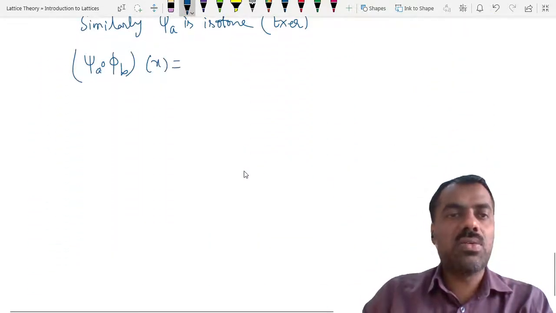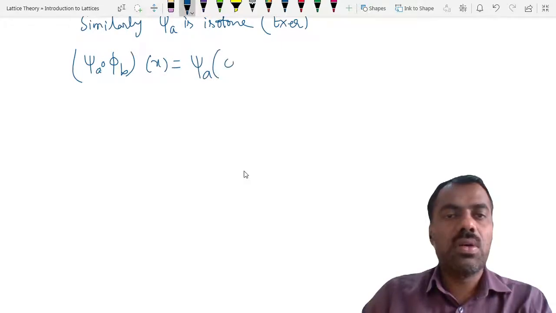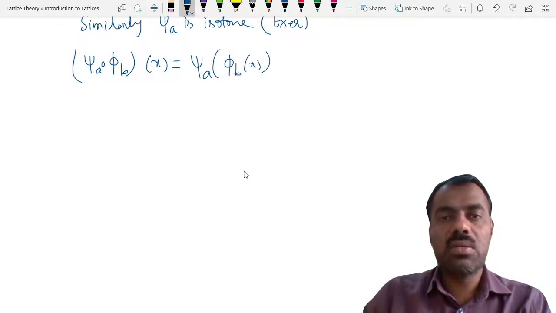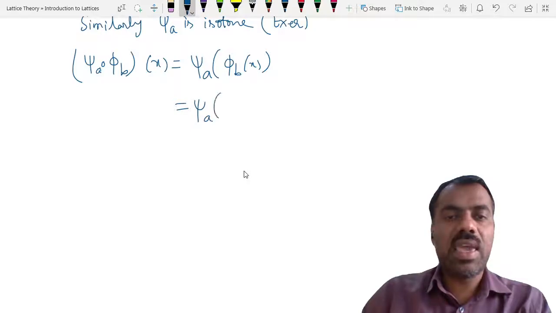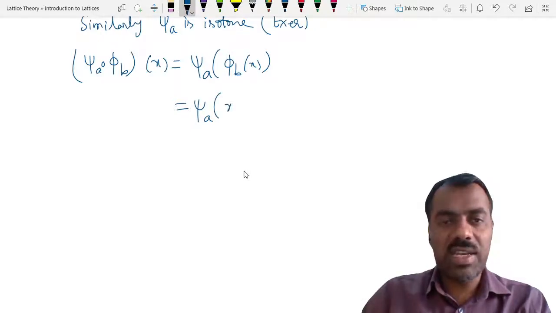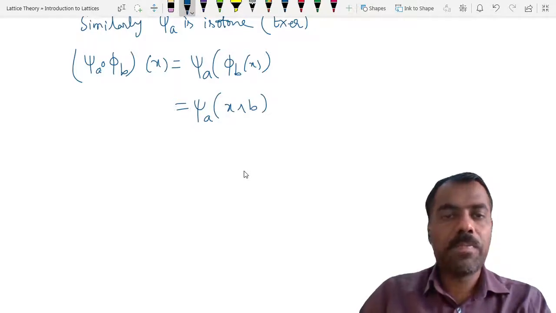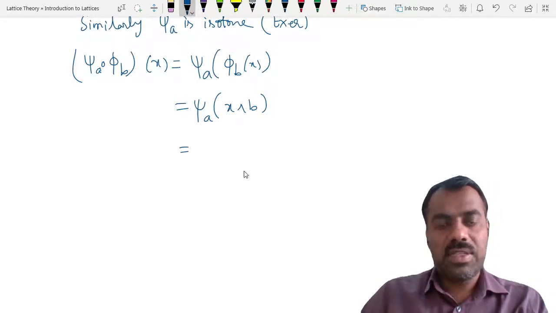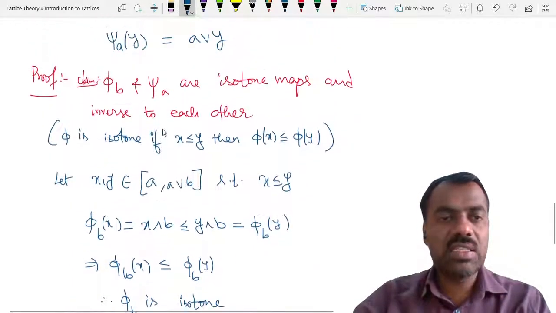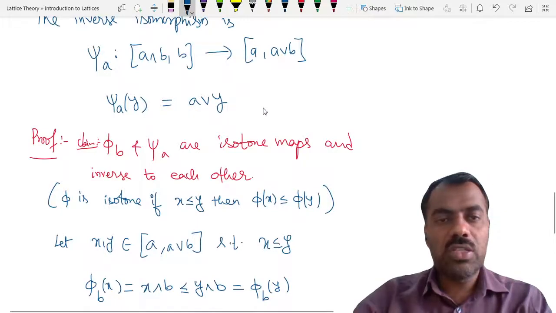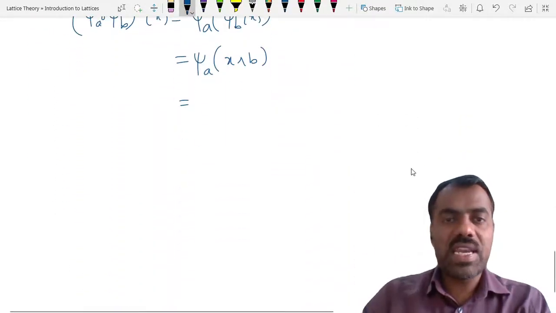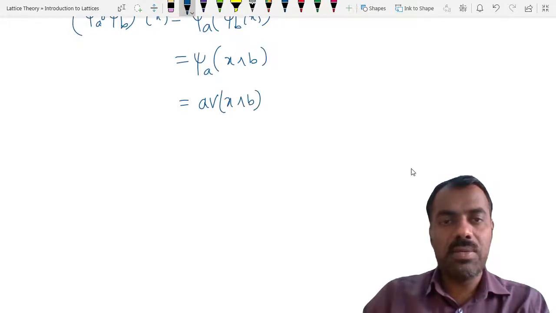This is equal to psi a of phi b of x, which is psi a of x meet b. But psi a of any element y is defined as a joined with that element. So we get a join (x meet b).